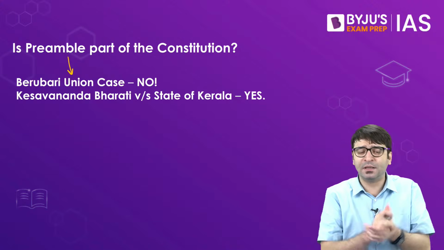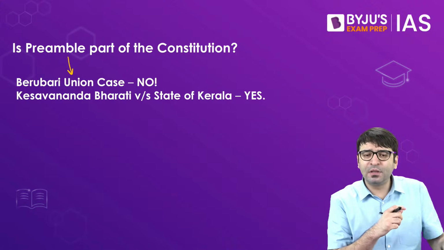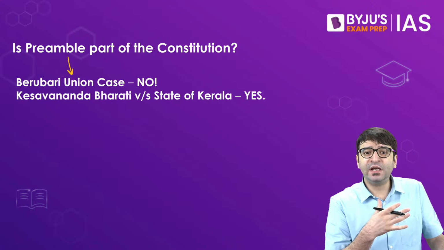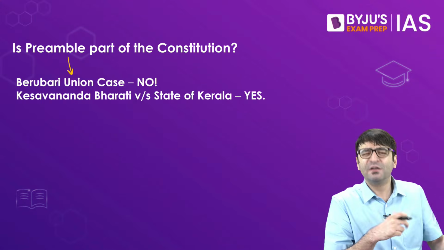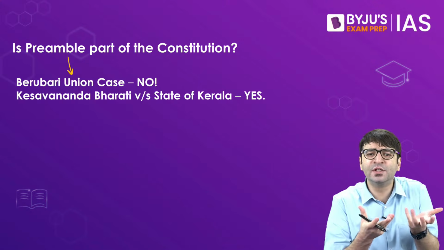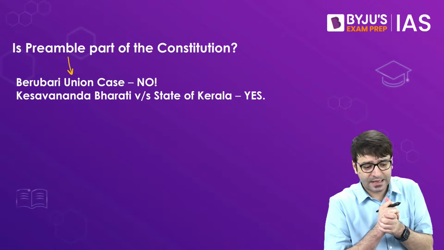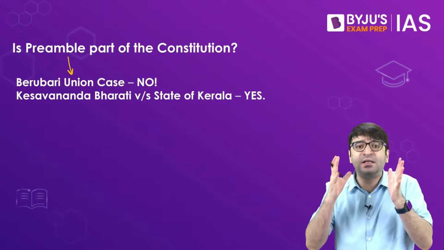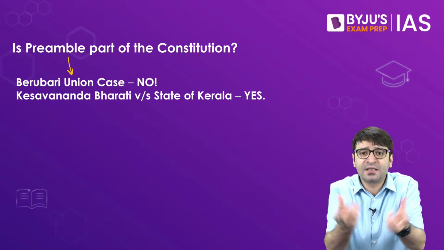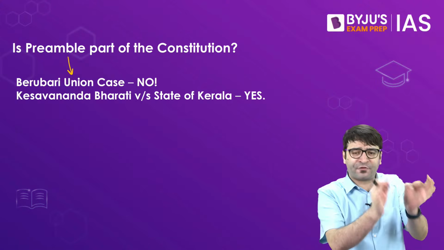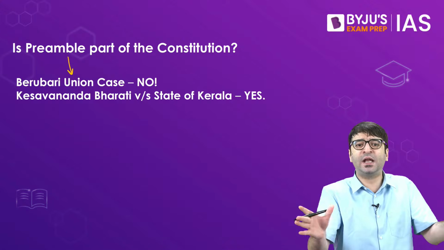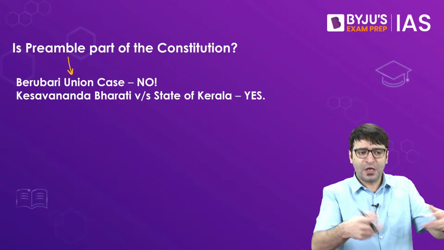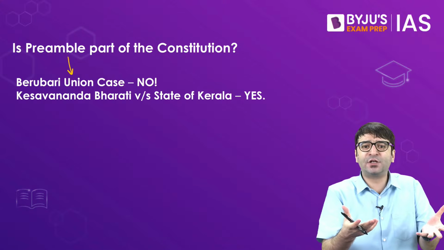To give you an example, if the preamble talks about freedom of belief, which basically means freedom of religion, freedom to practice religion, and what if we do not have freedom of religion as a fundamental right? What if we don't have Article 25, which talks about the freedom of every single person in India to profess, practice, and propagate their religion?